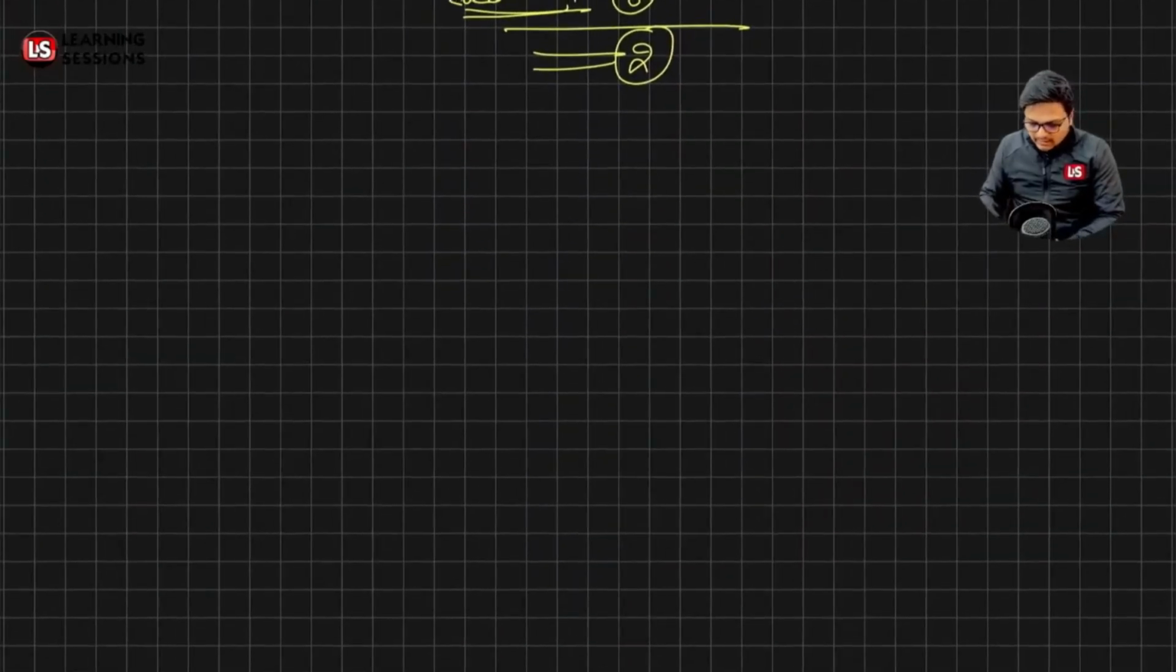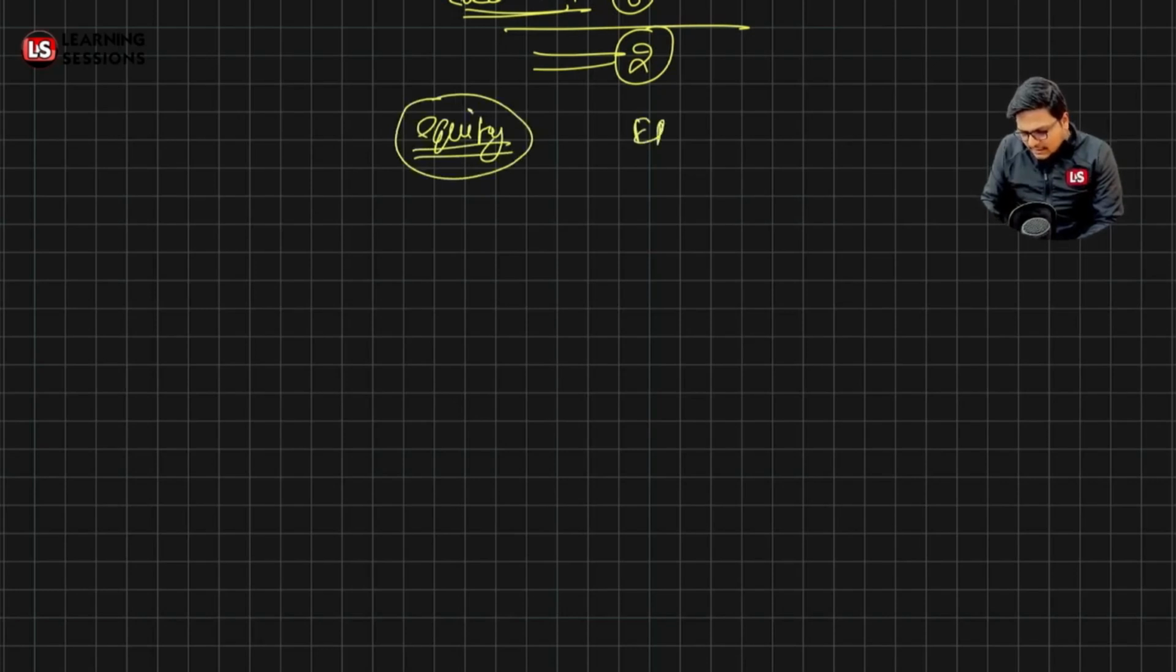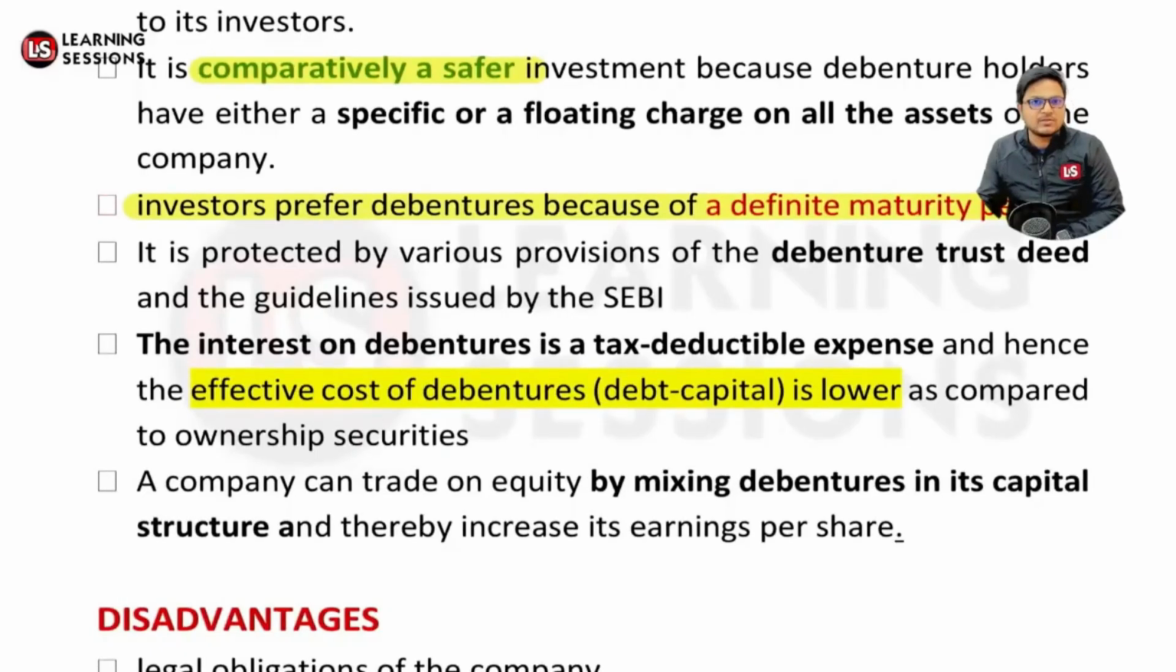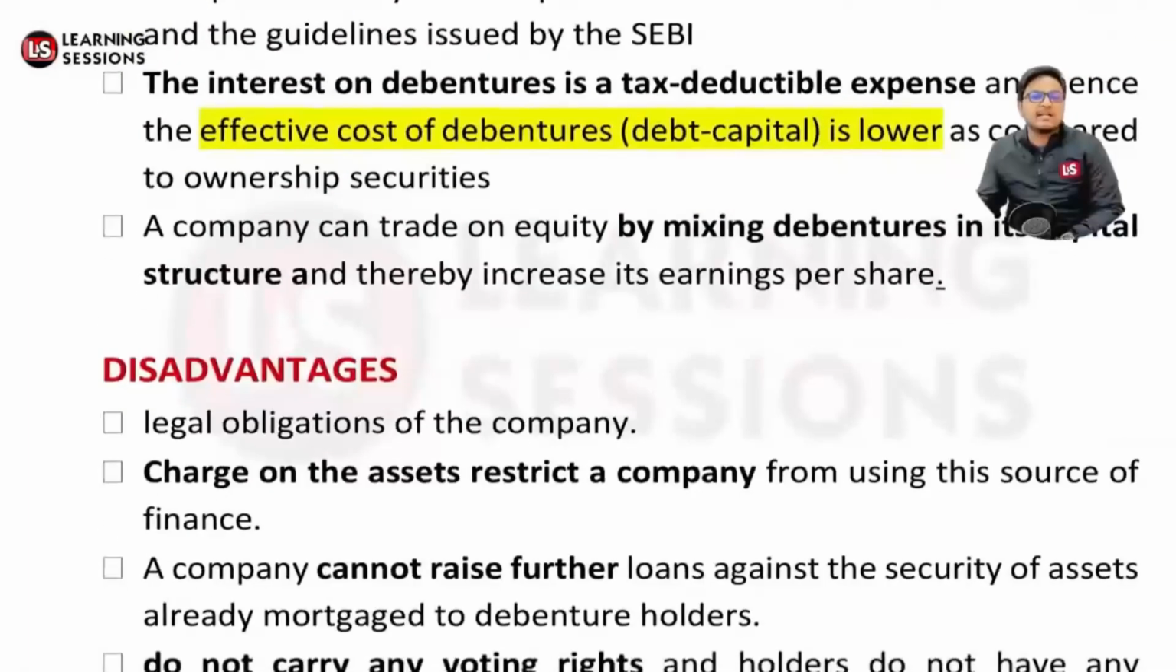As I told you, if the company is trading just on equity, that is, its capital composition is based on equity only, in that particular case the EPS will be lower. But if the company is utilizing equity as well as debt instruments, in that case there will be higher EPS. Now let's have a look at the disadvantages.